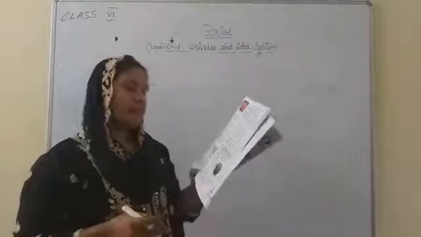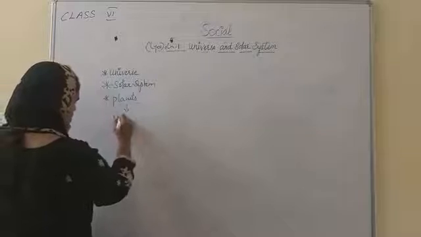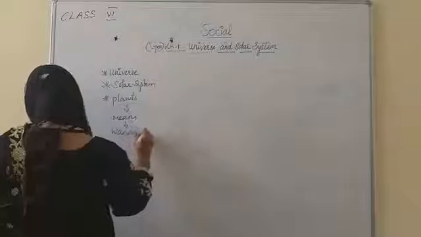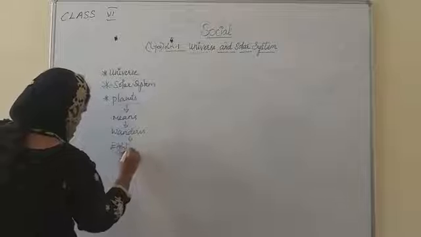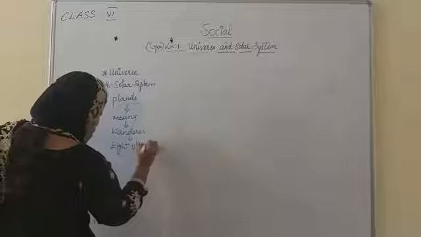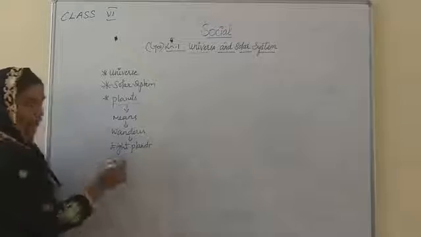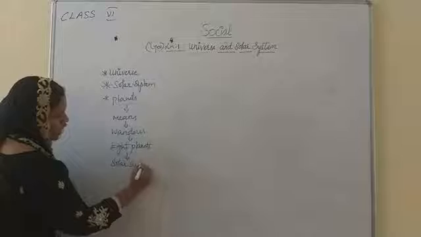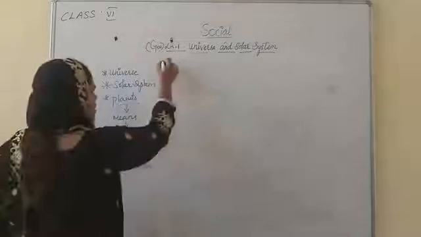The word planet means wanderer. There are 8 planets. How many planets are there? 8 planets are there. And 8 planets combined together are called a solar system.